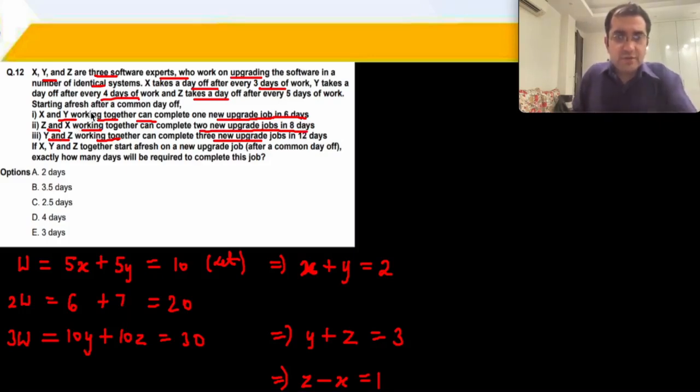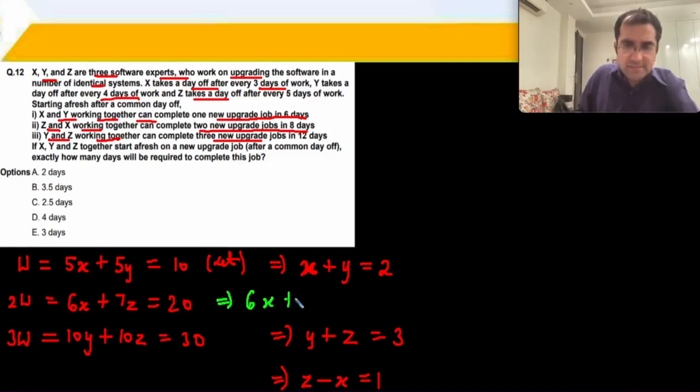Now let's come to X. X works for 3 days, takes every fourth day off. The fourth day and 8th day, X has taken off, so worked 6 days out of 8. I get X over here. And Z takes every 6th day off out of 8. That means Z has worked for 7 days. So here I only had to put Z. Now we can solve this.